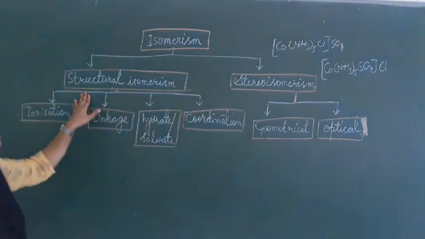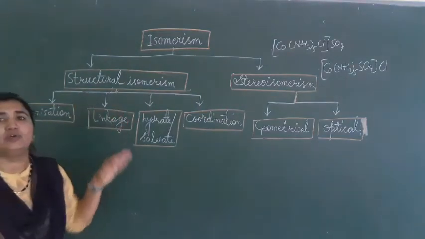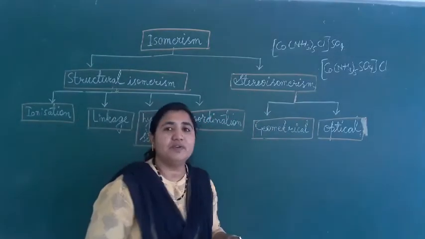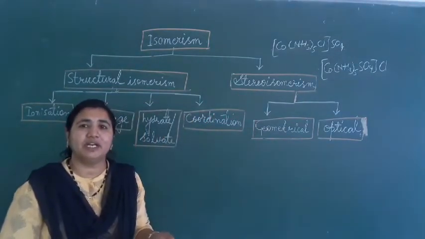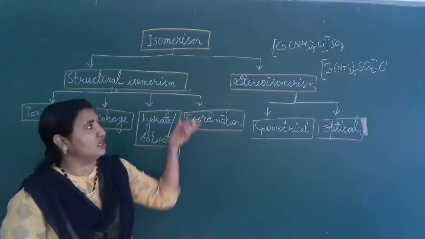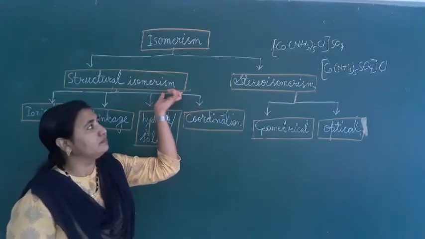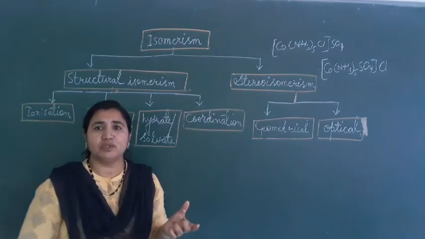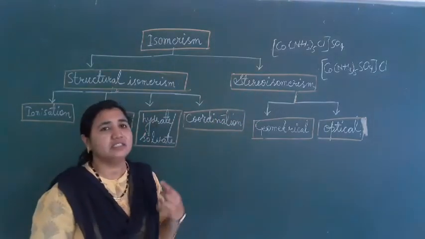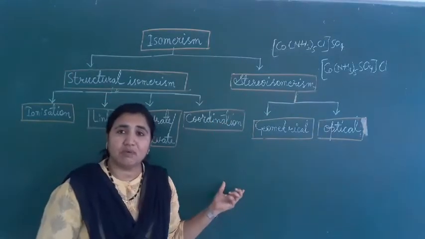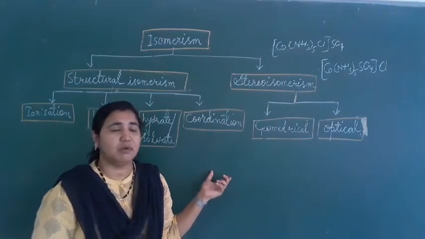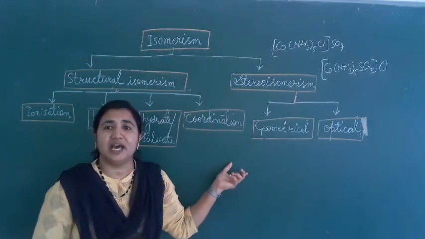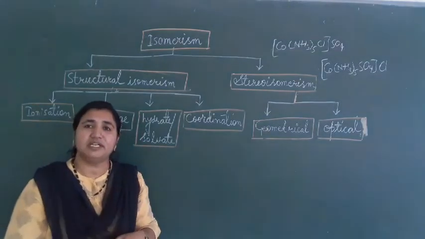Structural isomerism means two or more compounds having the same molecular formula but different structures. Stereoisomerism means coordination compounds having the same structural formula but differing in the spatial arrangement of atoms around the central metal atom.